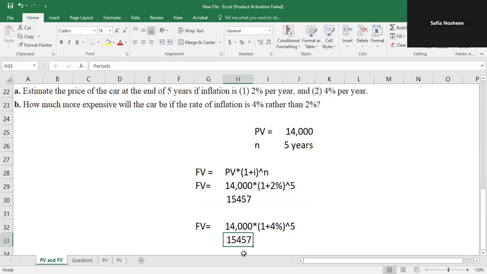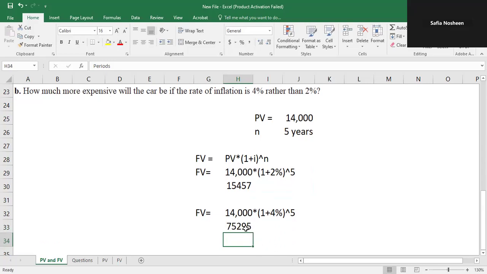The number of years remains the same, so here I put 4. You can see that now the price is increasing more rapidly as compared to the previous one. If we increase the growth rate or the compound rate, then the prices increase so rapidly.